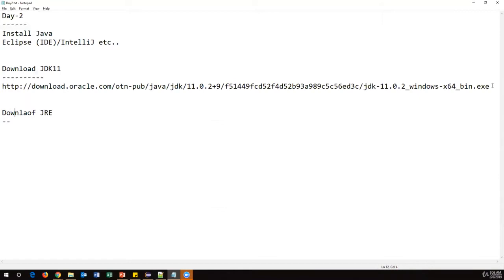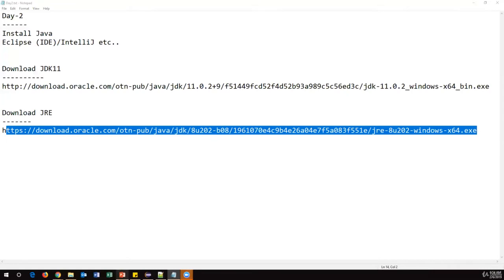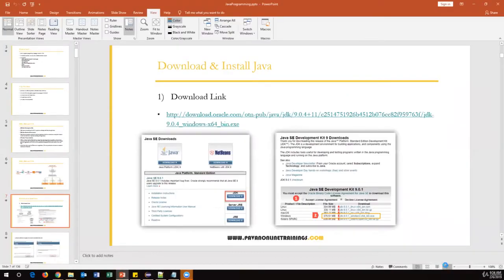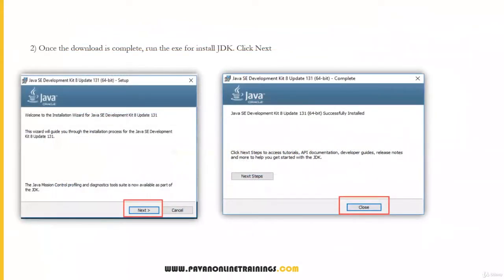These changes happened recently. Previously, once we downloaded JDK, JRE was also part of JDK. After Oracle acquired Java, these changes happened. So you need to first download JDK, install it completely, and after that install JRE completely. Once you install, let me show you the screens here. You can follow the same screenshots. I'll provide this presentation, so you can go through the screenshots and how to download using links. Once you have downloaded the exe files, you just click on start.